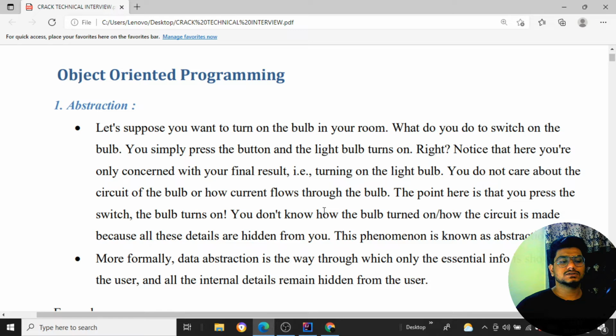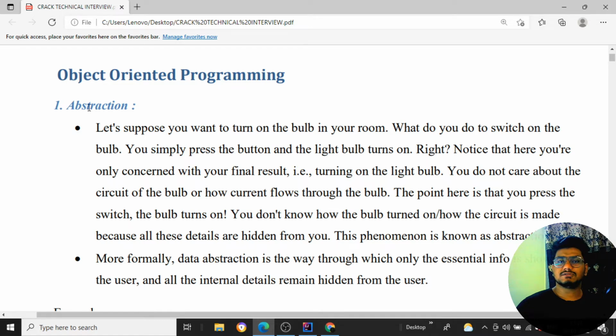You can see you don't know how the bulb circuit is made, all these things are hidden from you. We can't see it. Suppose I want to hide a few properties or a few methods in my program, I want to keep them secret or hidden. At that time I can use the concept of abstraction. This is how you can explain it to your interviewer, which is a very simple definition.